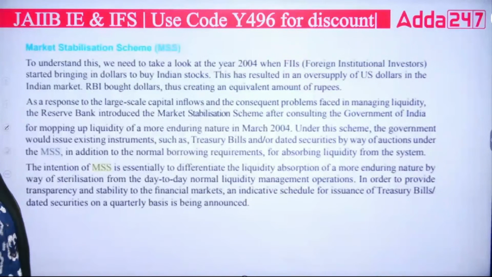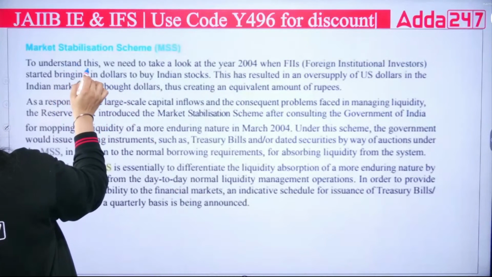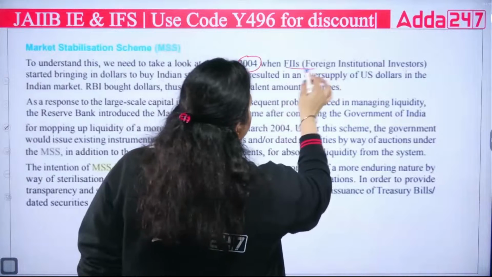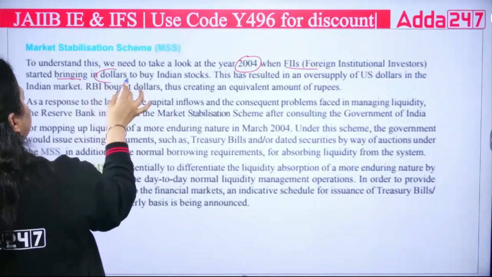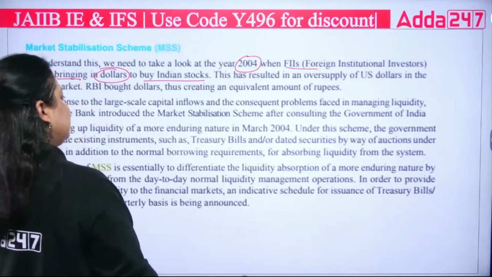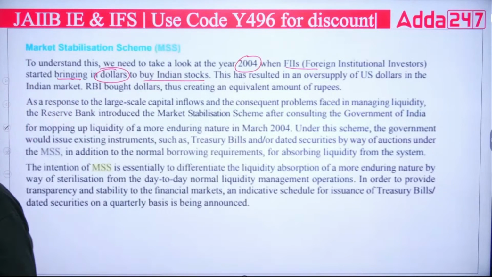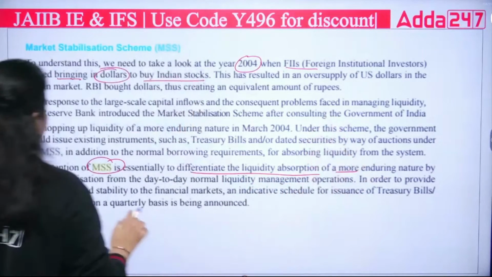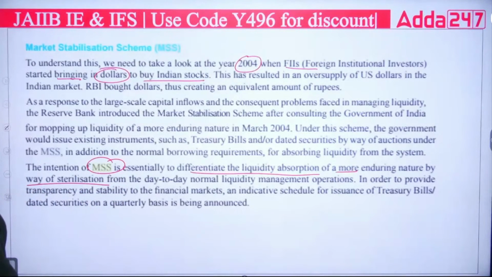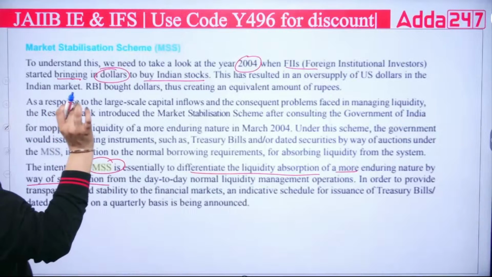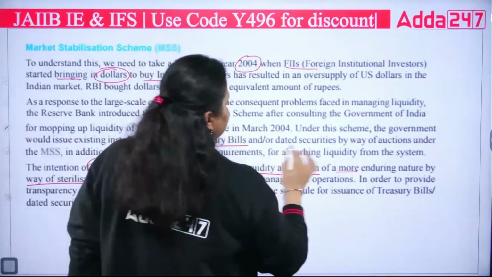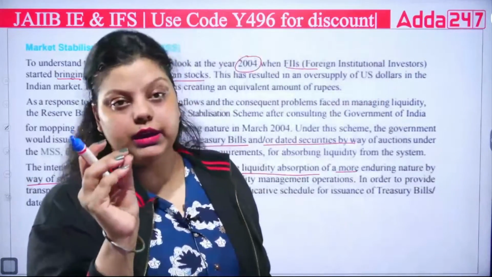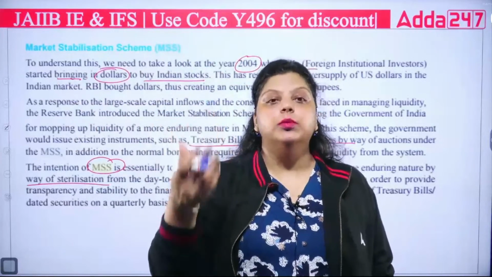Do remember, to understand the market stabilization scheme, we have to look at 2004 when it was introduced, when FIIs, foreign institutional investors, started bringing in dollars to buy Indian stocks. The intention of MSS is essentially to differentiate the liquidity absorption of a more enduring nature by way of sterilization from day-to-day normal liquidity. So simply, in the MSS, RBI used treasury bills and dated government security, and RBI sells the government security to control the liquidity, and purchases back the security to provide liquidity in the market.